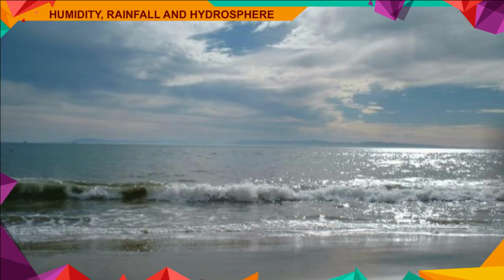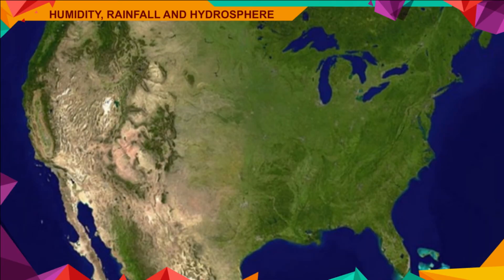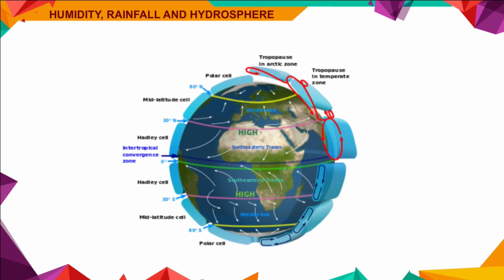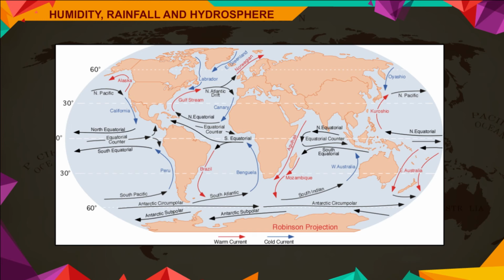Ocean currents. These are regular streams of water which move along a definite direction. These masses of water moving along a definite direction are called ocean currents. They are caused by the temperature of ocean water, the shape of the land masses, the rotation of the earth, and the prevailing winds. Ocean currents can be of 2 types, cold currents and warm currents. The cold currents originate from the polar region and make a place colder than other places at the same latitude. Warm currents originate from the equatorial region and make a place somewhat warmer.